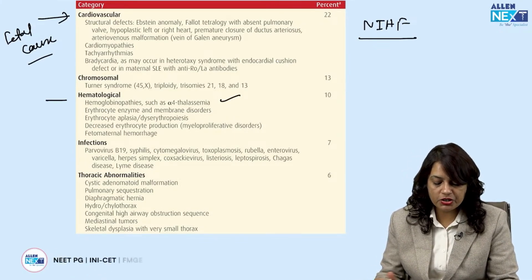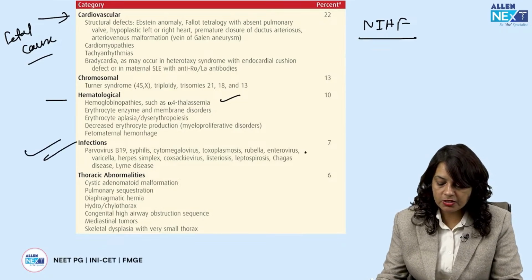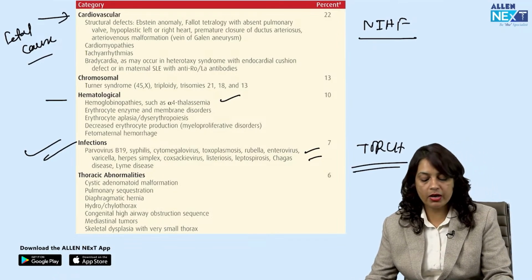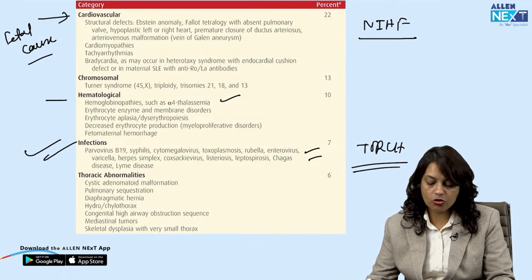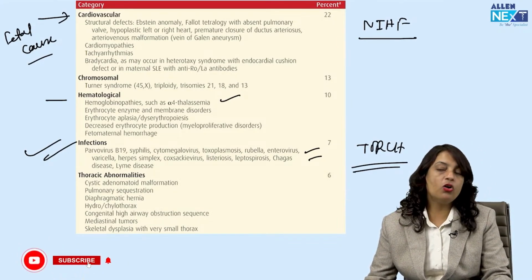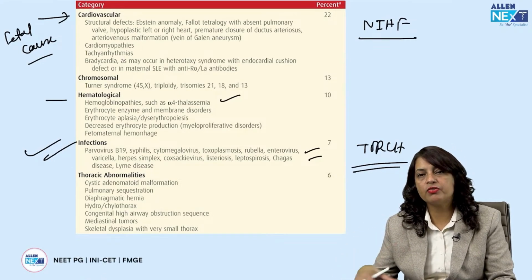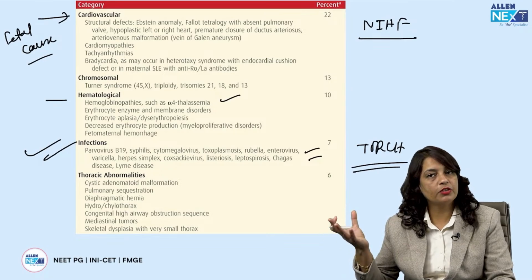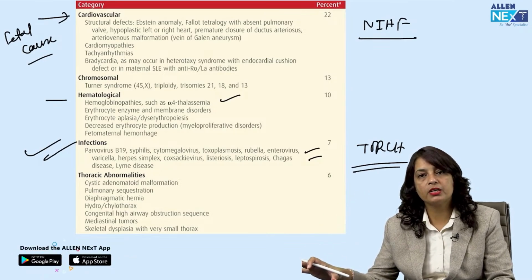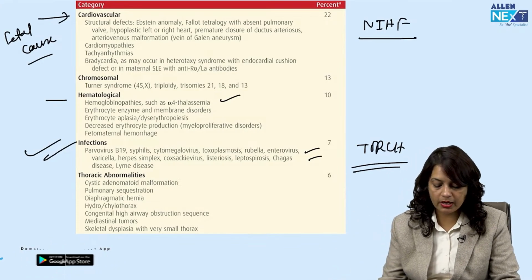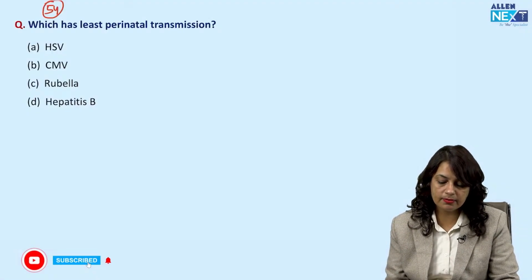There can be infections, and the present question is based on infections like the TORCH group of infections, where parvovirus, syphilis, cytomegalovirus, toxoplasma, etc. are all causes of non-immune hydrops fetalis. That is, infection leads to infection of the bone marrow, leading to bone marrow suppression and aplastic anemia, which can cause non-immune hydrops fetalis. So you can just go through the causes.